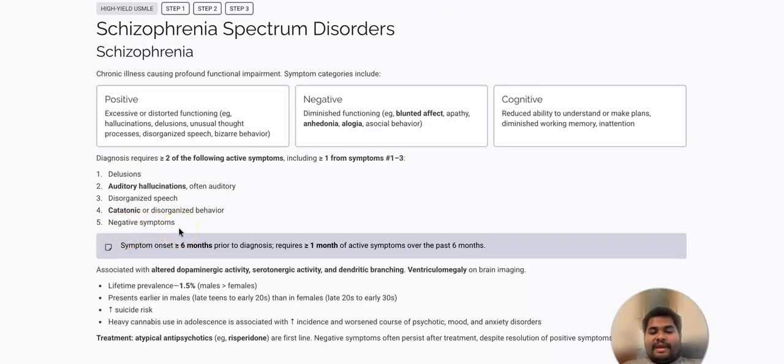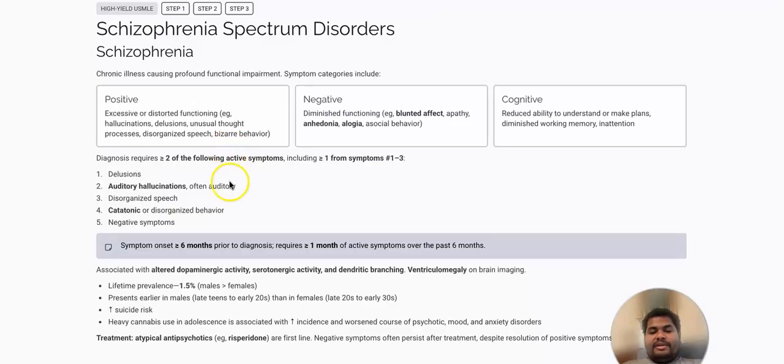So out of these 5 symptoms, the person must have 2 or more, but at least 1 symptom must be either delusion or auditory hallucination or disorganized speech. Then we say that the symptomatic criteria of schizophrenia has been met.